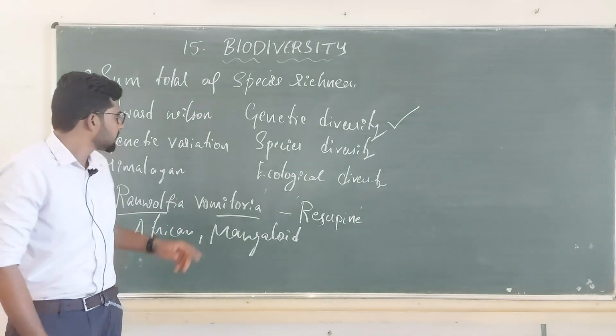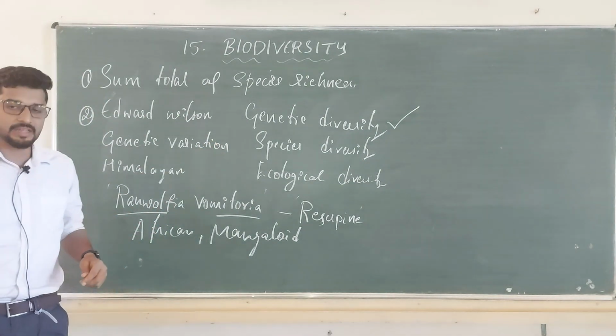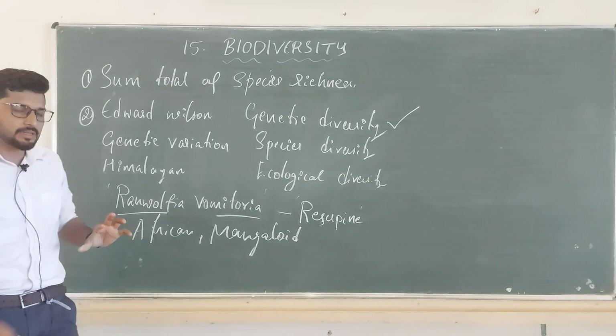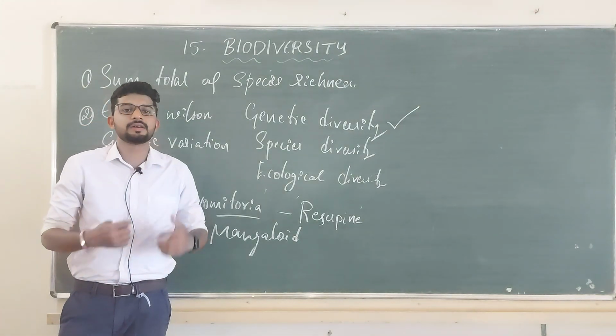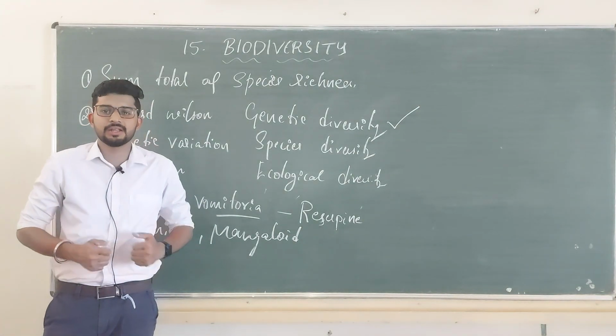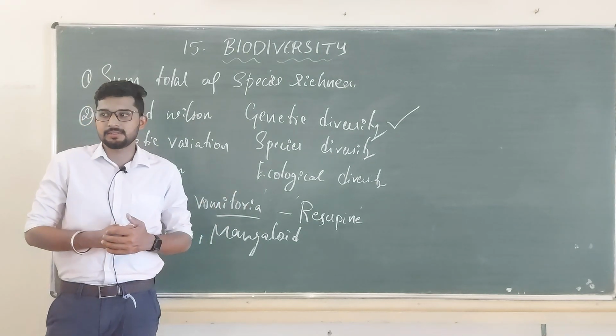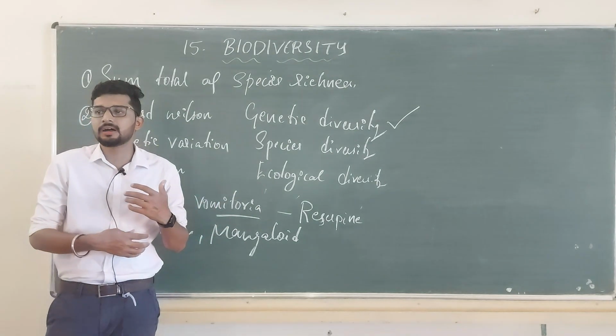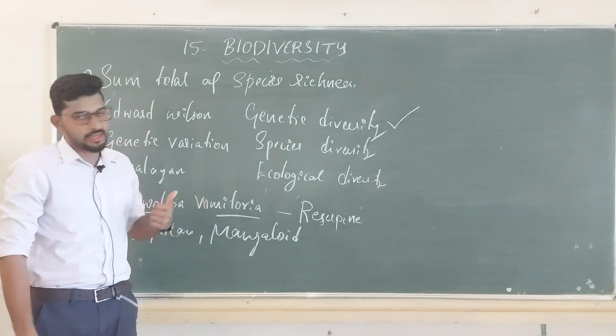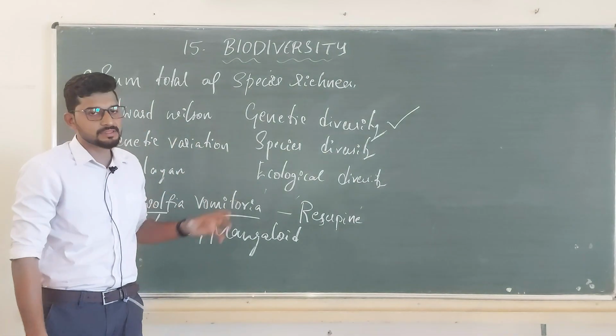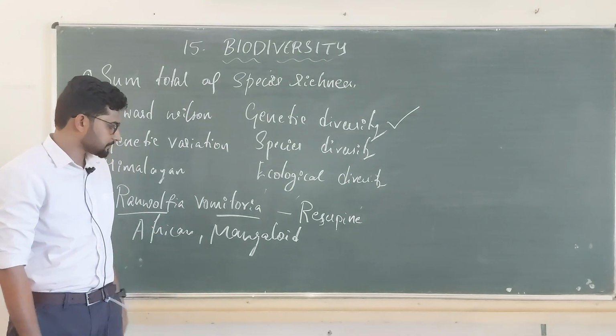That is nothing but genetic diversity, because in our skin tone, or height, or muscle strength, whatever it is, we have our own differences. Those differences are because of the genes. That is why it is called genetic diversity.